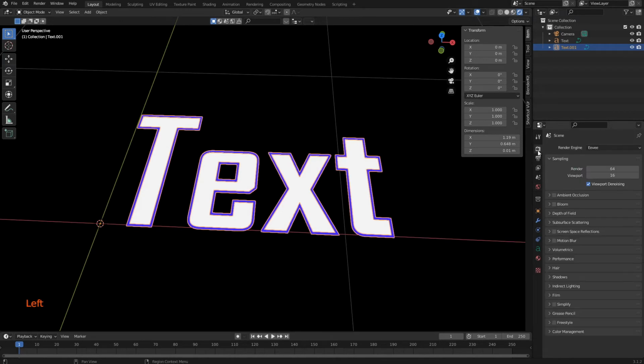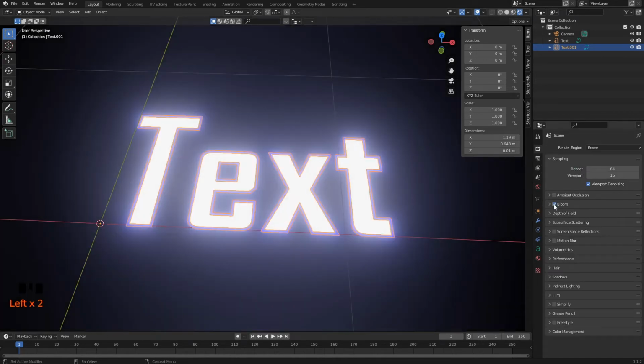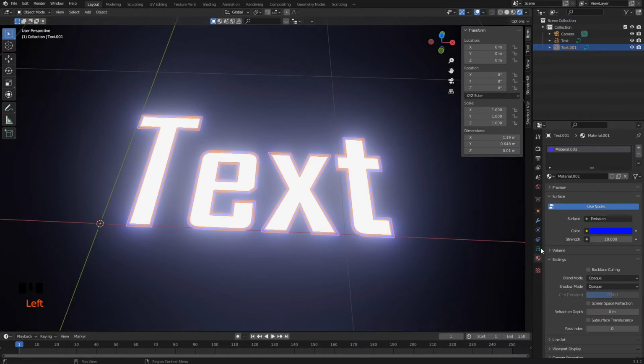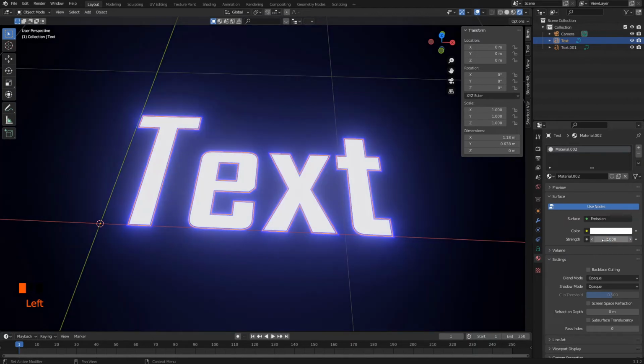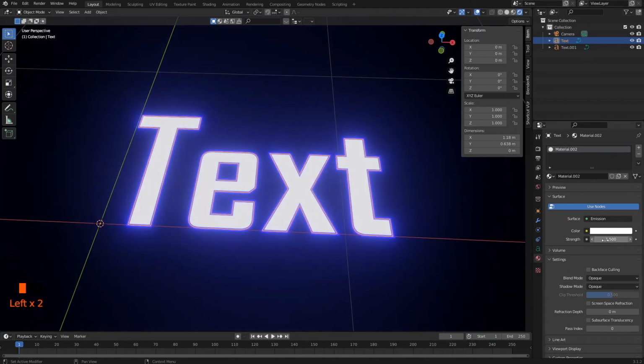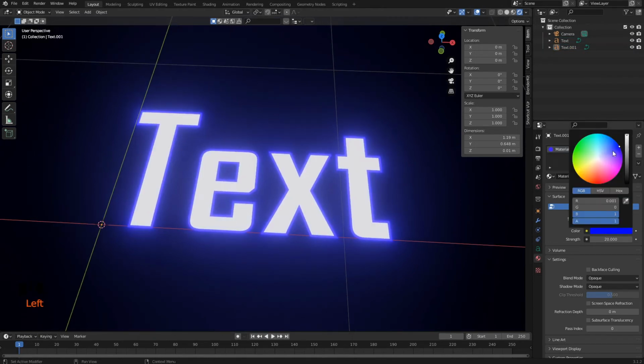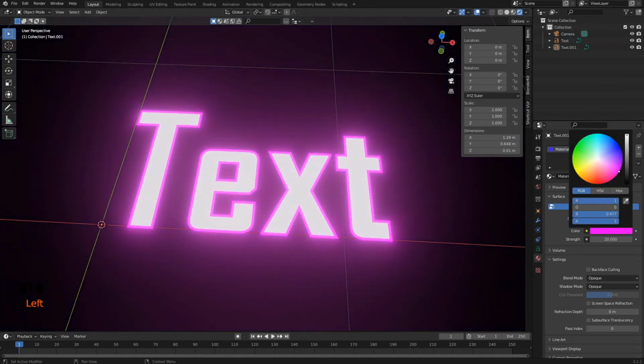Now go to render properties and click bloom. That's quite strong. Let's change the white strength to 1 or 2, 1.5. And of course, you can choose whatever color you want.